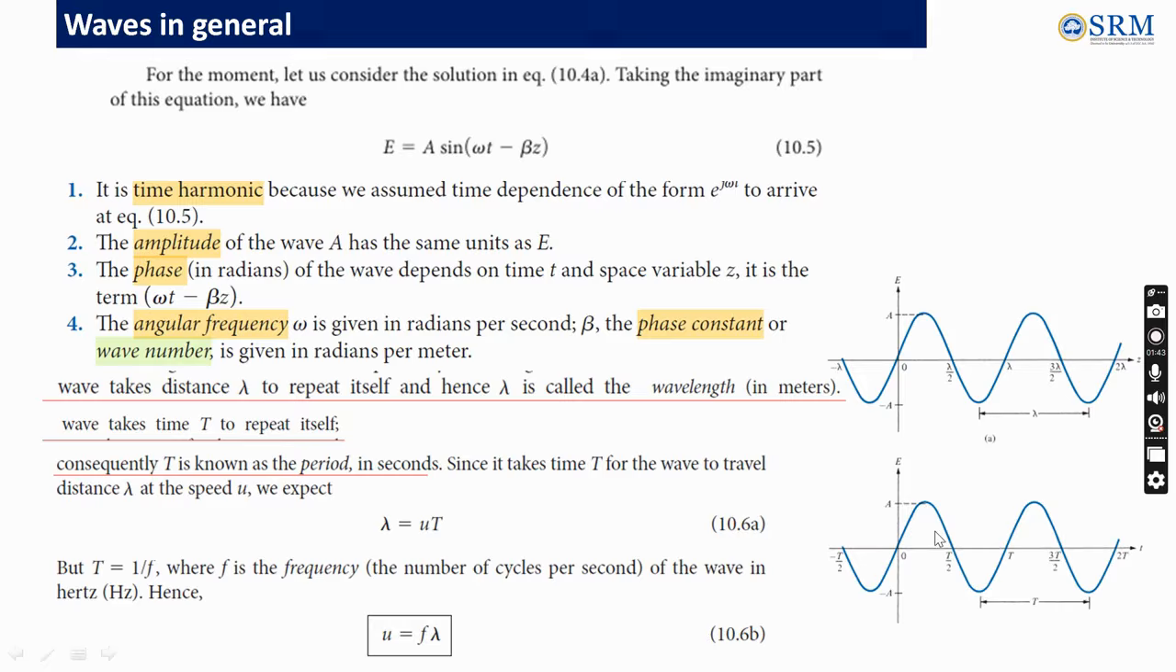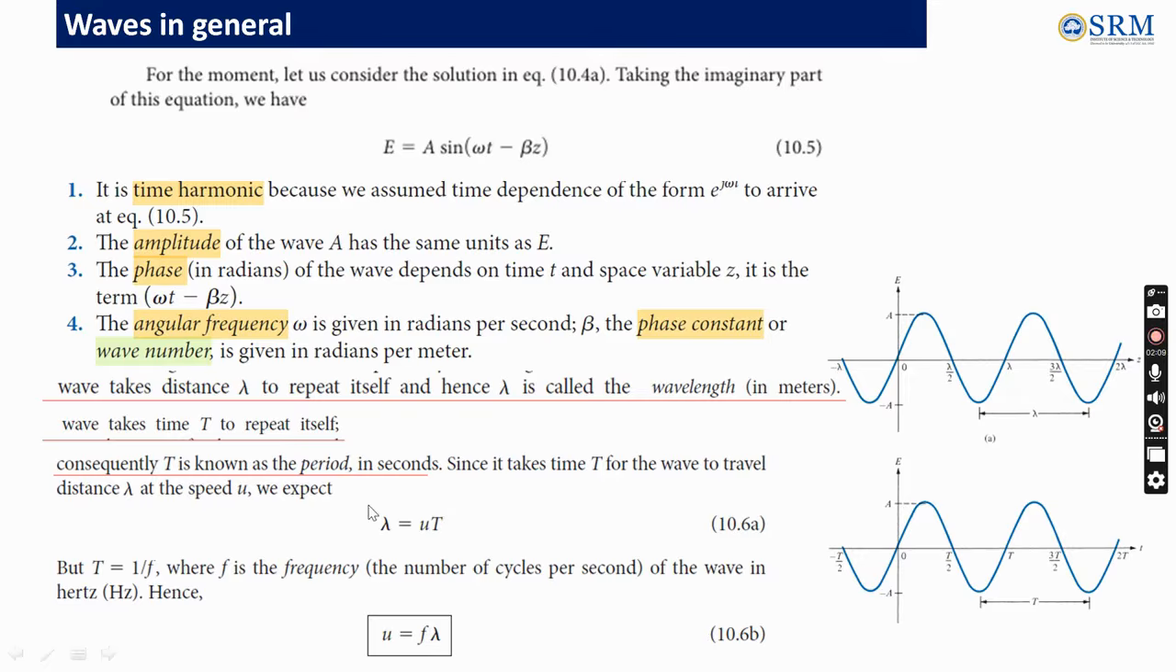And we can see a wave takes some amount of time to repeat itself. That is called the time period. This is the total time period, from the negative peak to the negative peak. For a complete cycle, the wave is getting repeated, and that is measured in seconds.